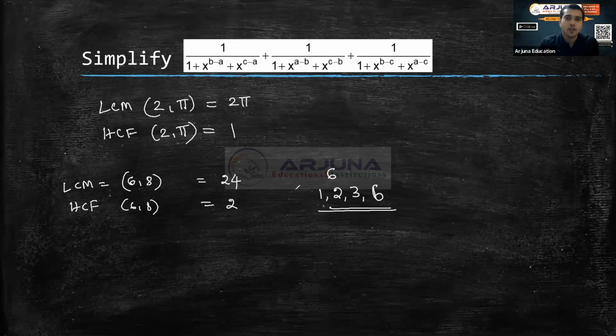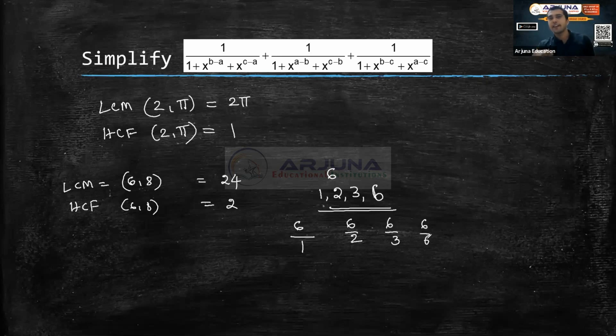Now, you can clearly see, for any factor you take and divide into 6: 6 by 1 is 6, 6 by 2 is 3, 6 by 3 is 2, 6 by 6 is 1. So when I divide by a factor, you should get a natural number. Do you agree with this? Similarly for LCM, the least common multiple.